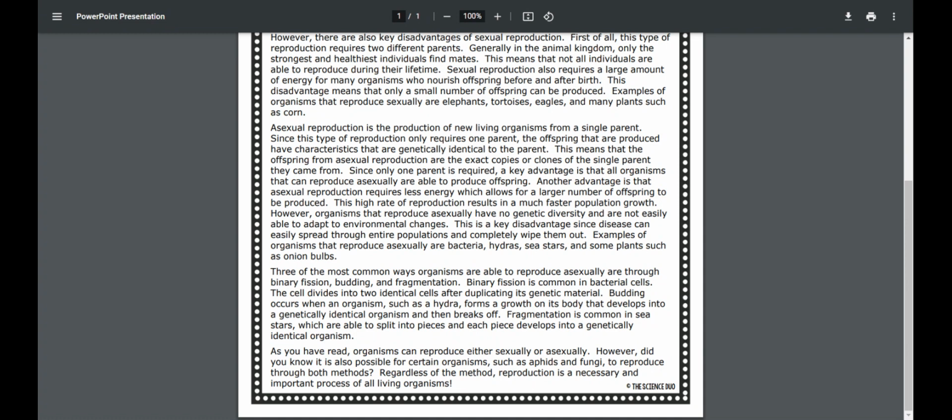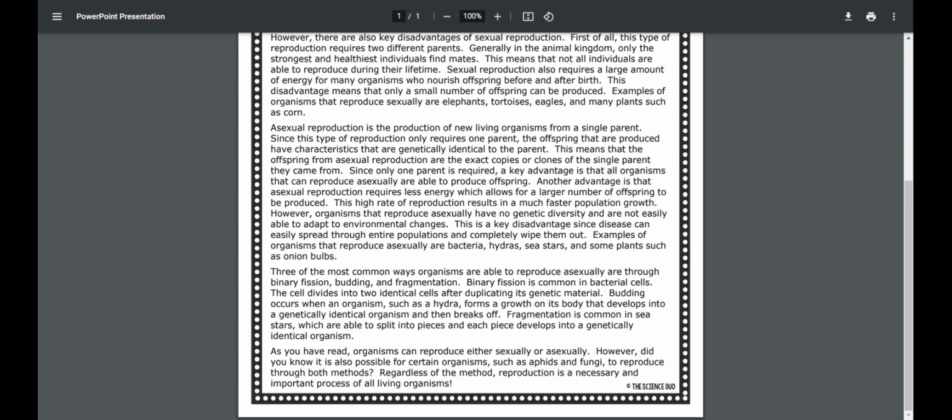Three of the most common ways organisms are able to reproduce asexually are through binary fission, budding, and fragmentation. Fission is common in bacterial cells. In cell division, the cell divides into two identical cells after duplicating its genetic material.